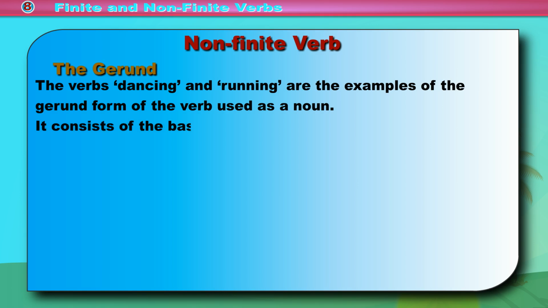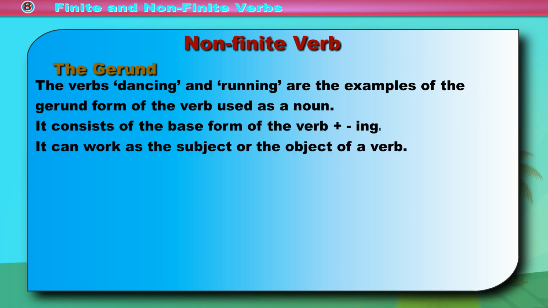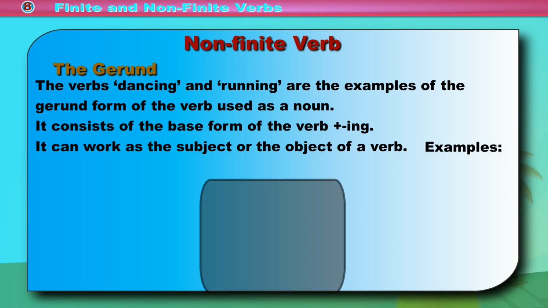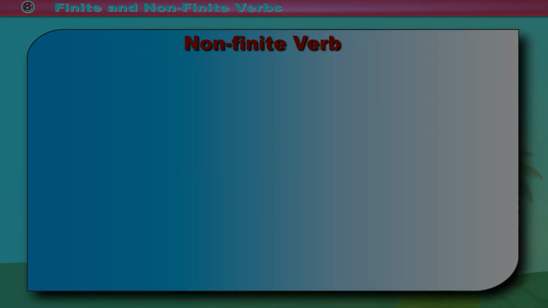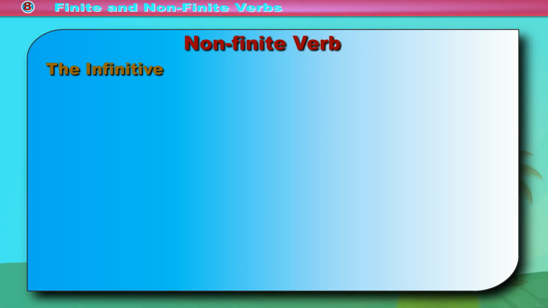It consists of the base form of the verb plus ing. It can work as the subject or the object of a verb. Examples: A. Walking is good for health. B. Seeing is believing.